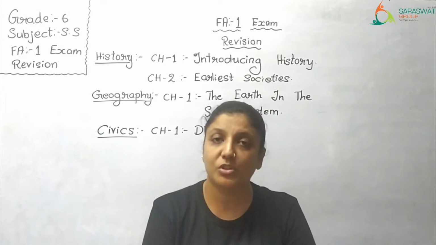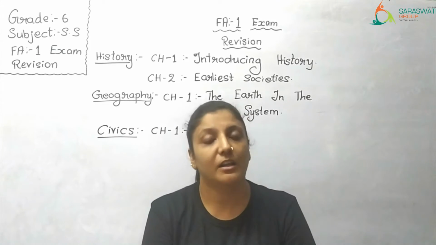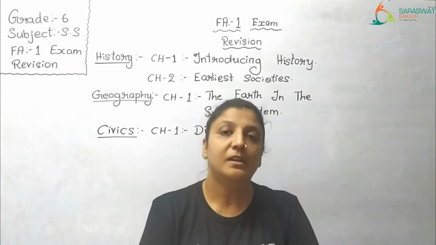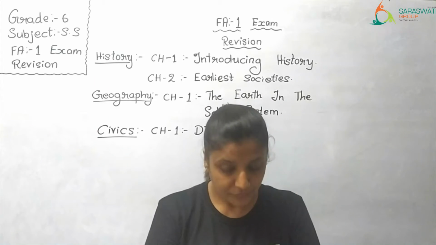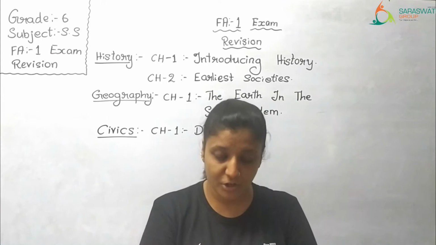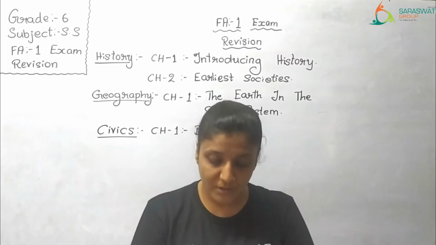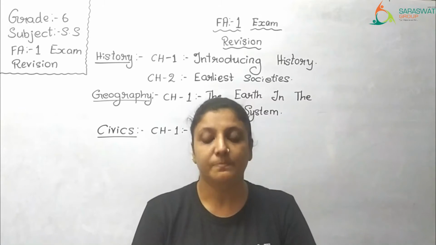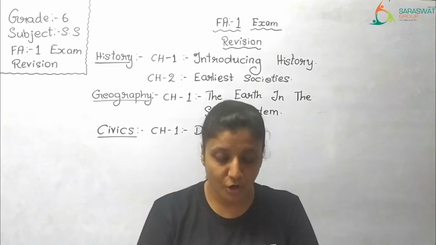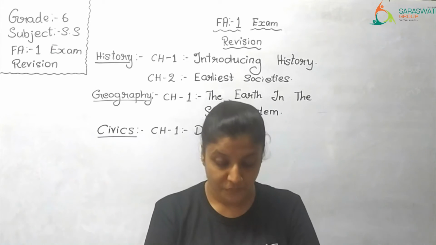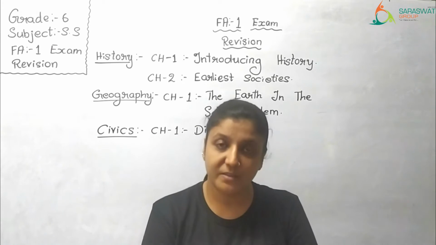Which are the two sources of history? Archaeological sources and literary sources. Archaeological sources include fossil remains, tools and implements, monuments, coins, pottery and written records like inscriptions.